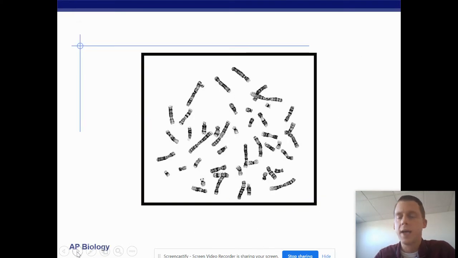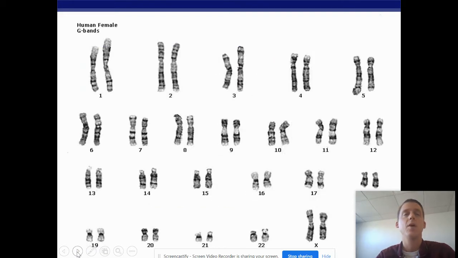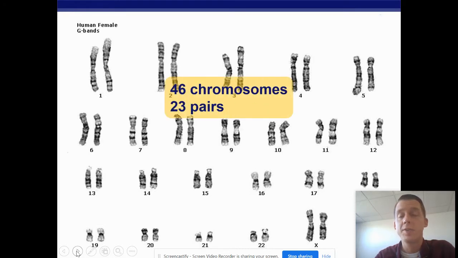All right, so how is it going to work? Well, to help us understand how it works, we're going to look at a karyotype. And you may remember that a karyotype is a picture of all of an organism's chromosomes that have been dyed and lined up in homologous pairs. So this is 46 chromosomes total. That means there's 23 homologous pairs.